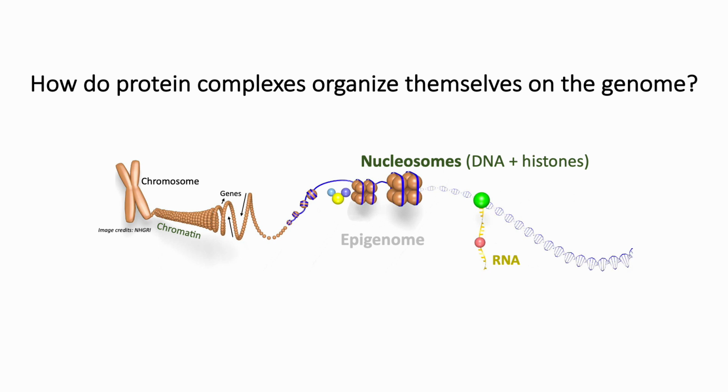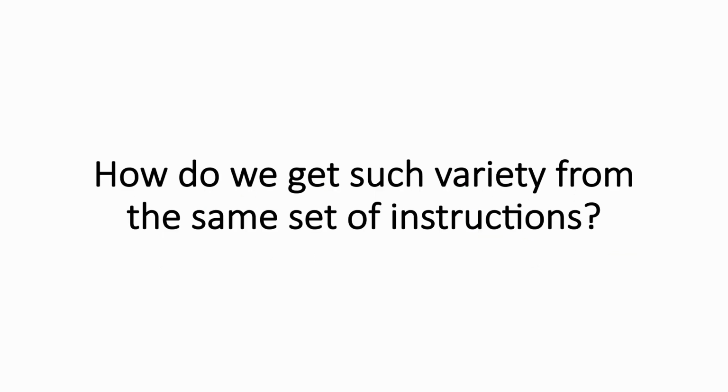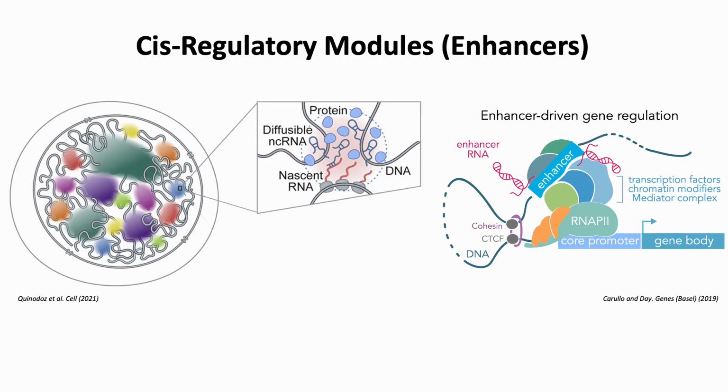The overarching question is not only how do protein complexes organize themselves in the genome, but in multicellular organisms like humans and mice, and any other highly complex eukaryotic organism, where does the variety come from, given that every cell has essentially the exact same template of DNA behind it? After many decades of research, we know that cis-regulatory modules, more commonly known as enhancers, are likely the driving forces behind a lot of the cell type diversity that we see in multicellular organisms.